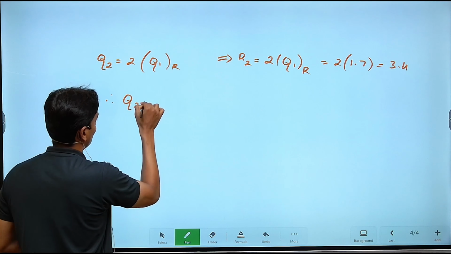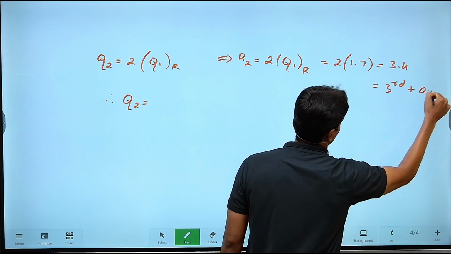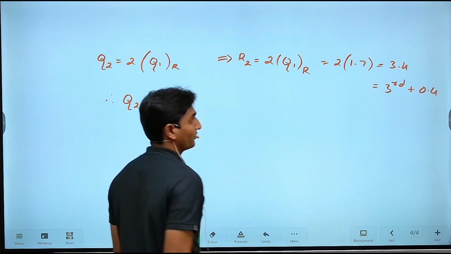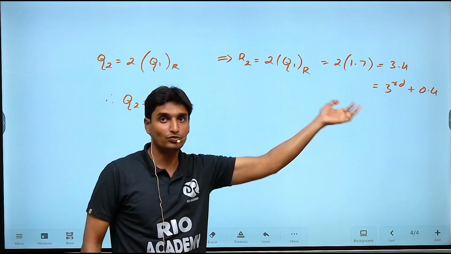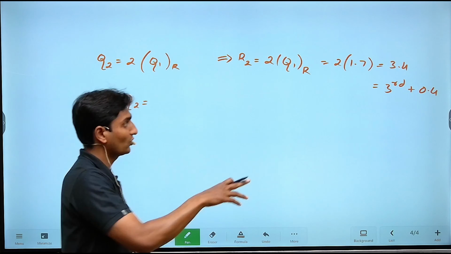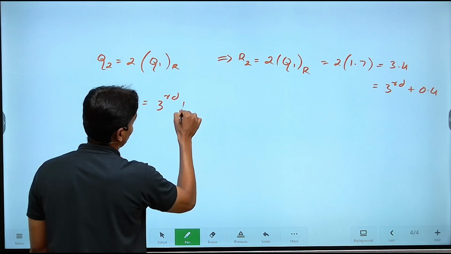I am going to split it as the third position and then 0.4. 3.4 can be further written as 3 plus 0.4. 3 refers to the third term. 0.4 also refers to the position, but since it is in decimal, we are going to divide it out among the terms. So I'll write it down here once more: third term plus 0.4, you are going to divide it out among what, guys?